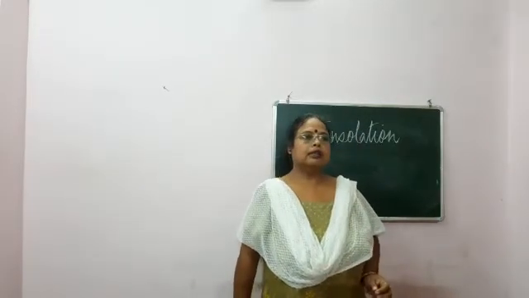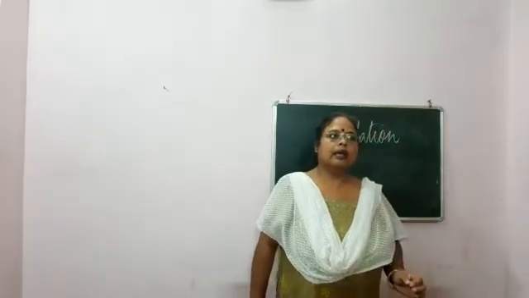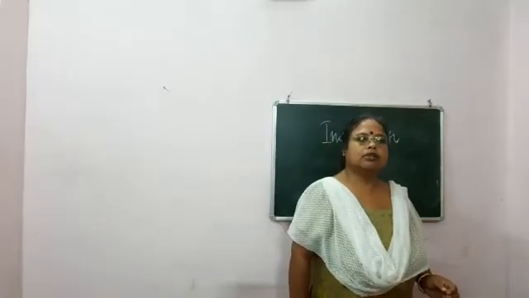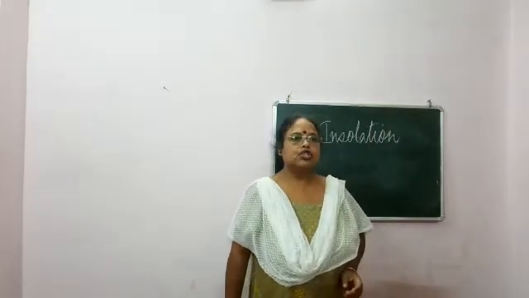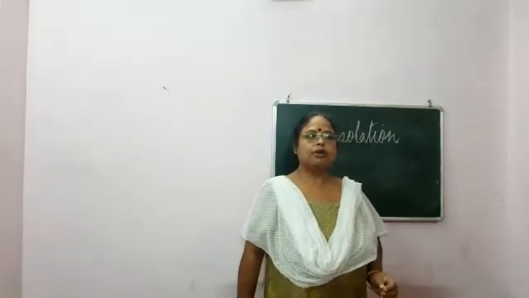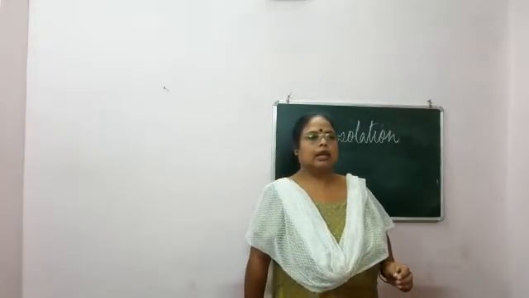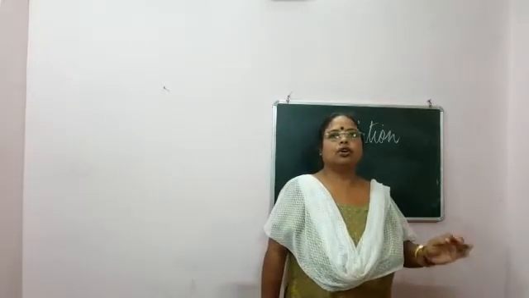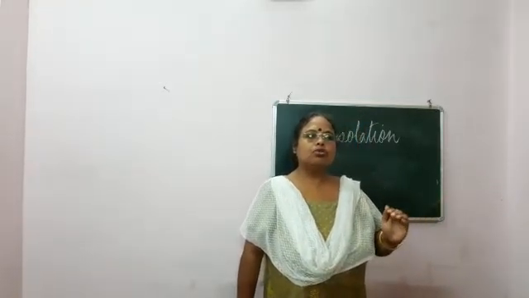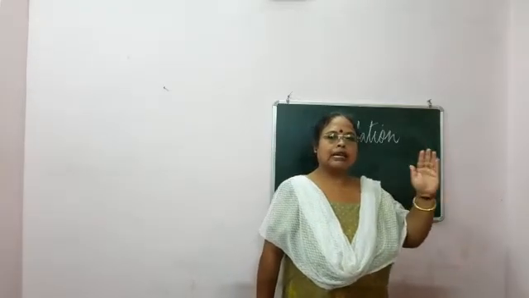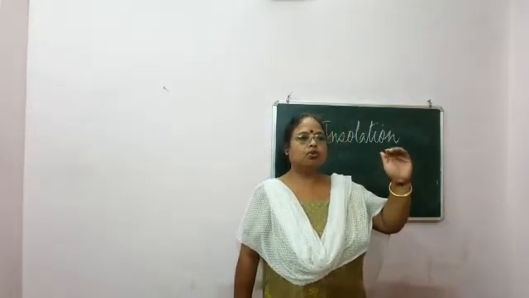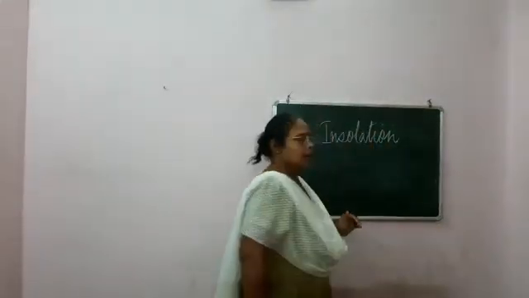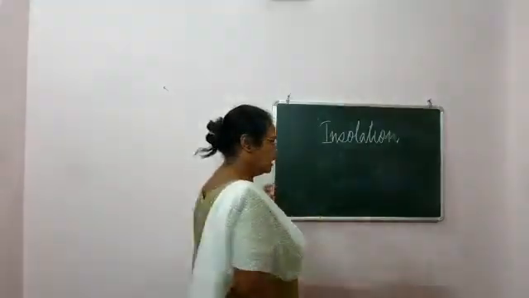First, let's start with latitude. The spherical shape of the earth causes variation in the angle of incidence of the sun's rays with latitudes. In general, temperature decreases from the equator towards the poles. We know that. This is because the midday sun is almost overhead on the equator throughout the year. Those are vertical rays, and if we go towards the northern side and southern side, we will see the temperature slowly decreases.